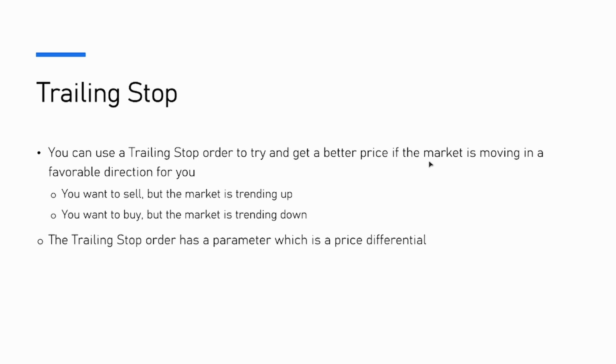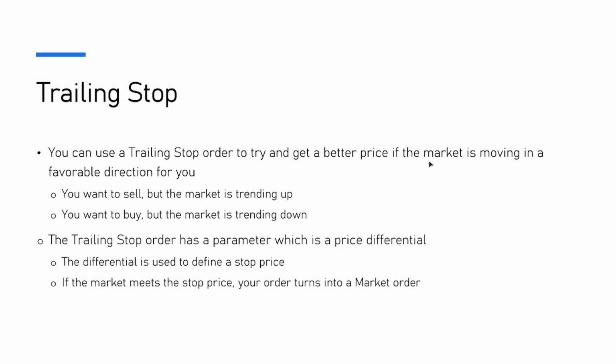The trailing stop has a parameter, which is a price differential. This can be a direct unit price, or it could be a percentage of the value of the price. And this differential is used to define a stop price. If the market meets the stop price, then your order turns into a market order. But as the market moves favorably, the stop price moves with it. That's different than just a stop order. So let's see what this looks like.